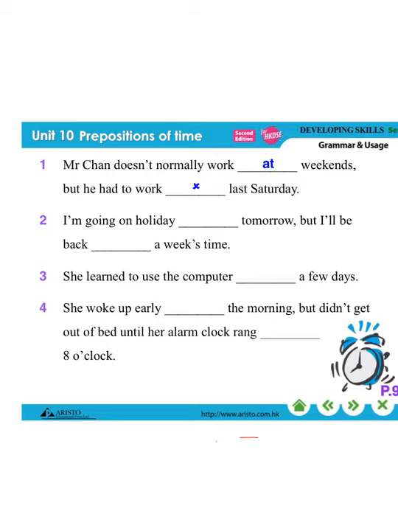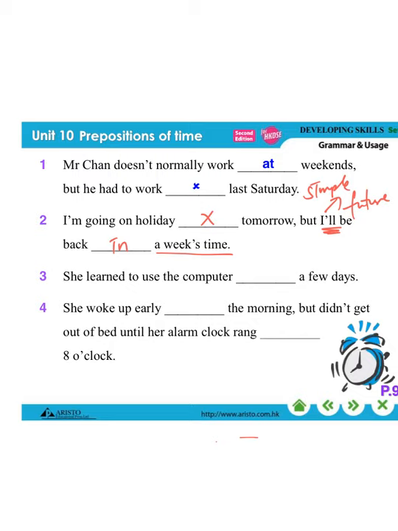And then for tomorrow, remember, before tomorrow, we don't add anything. I am going on holiday tomorrow, but I will be back. Can't you see the hint here? This is in simple future tense. That means I am talking about my plan, an action in the future, something a week's time, which means I will be back within this week, and that's why we have to use in here, in a week's time.